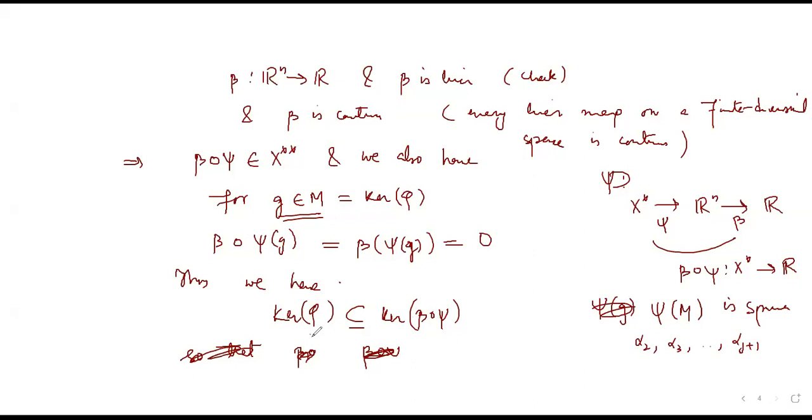What would be the kernel of beta composition psi? Which elements will it send to 0? Right. Kernel of phi is somewhere inside here.